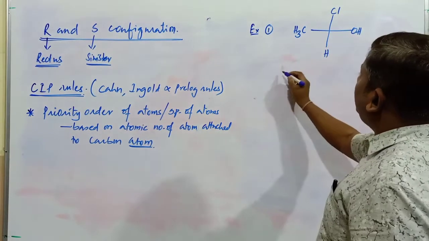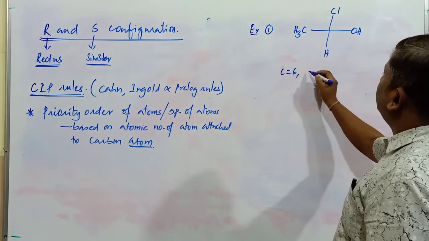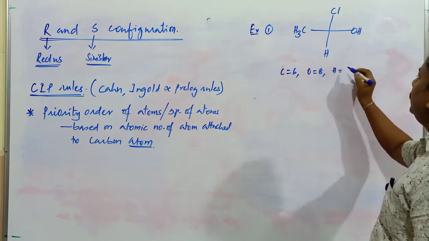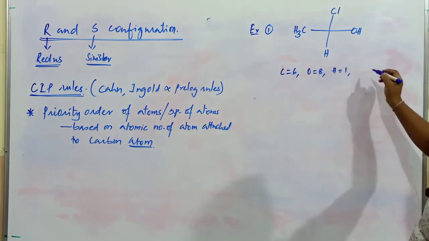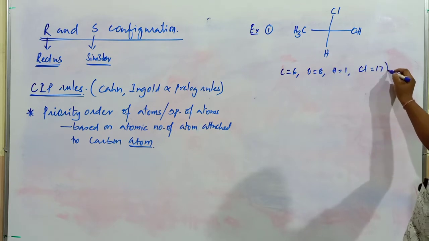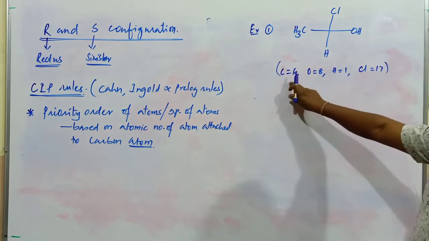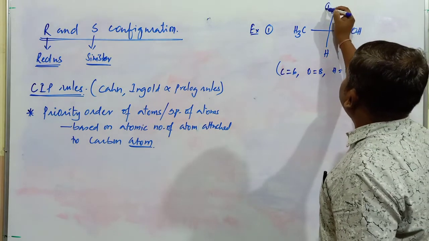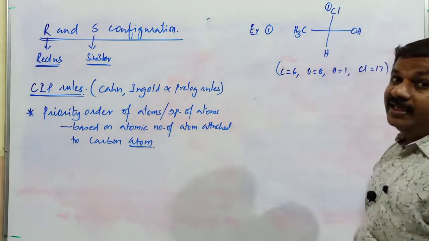Carbon atomic number is 6, oxygen atomic number is 8, hydrogen atomic number is 1. What's the atomic number of chlorine? Chlorine atomic number is 17. Which atom has the highest atomic number? Chlorine, so this one should be numbered 1, of highest priority.